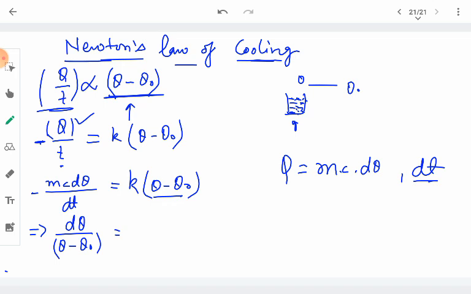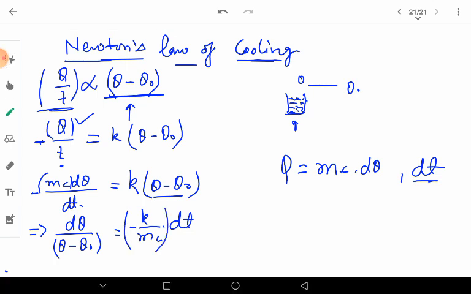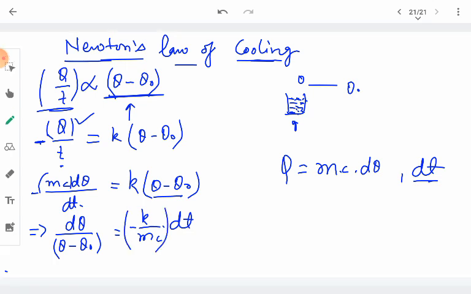And when we take mc to the other side, it divides as well, times dt. So this is nothing but a constant. We can write c for this constant, so that our equation takes this form: d theta upon theta minus theta naught becomes equal to c into dt.